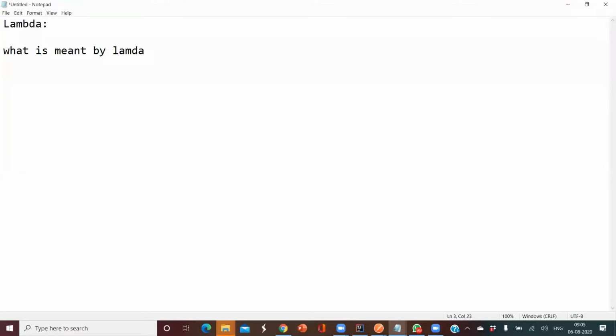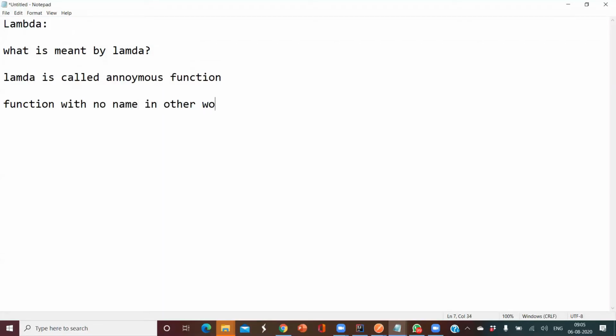Okay. So before understanding lambda, we have to understand what is meant by lambda. Lambda is called anonymous functions. So what is an anonymous function? A function with no name. In other words, a method with no name. We are not going to give any name, and we are going to write a small logic to execute. So this is going to be called a lambda.